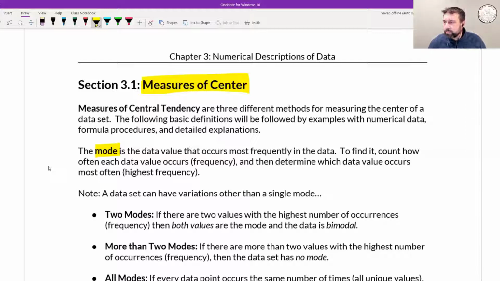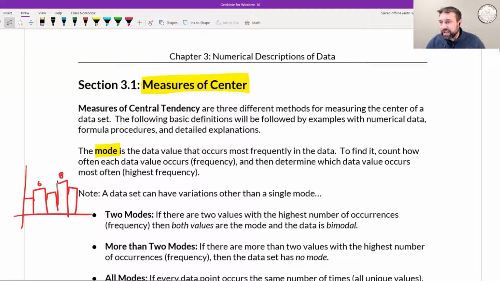If you think about maybe if we were to draw a little bit of a histogram here and think you had bars that were like this. Remember, these bars represent the frequency. So if this one had 6 and this one had 8, you would say that the mode is 8. That 8 is the number that appears the most often because its bar is the tallest. If you want to think about it that way, the bar, the bin, the bucket, the class has the highest frequency. So that's the mode.